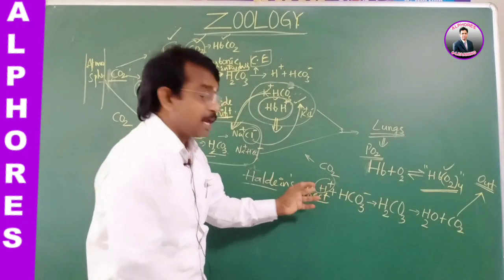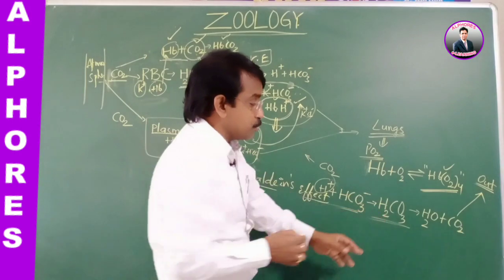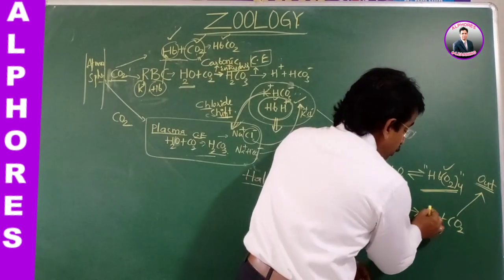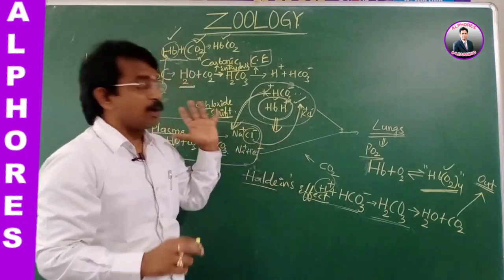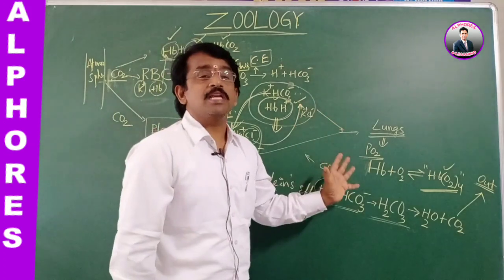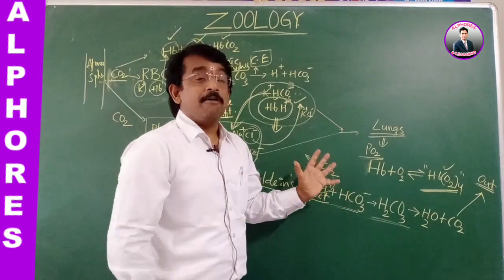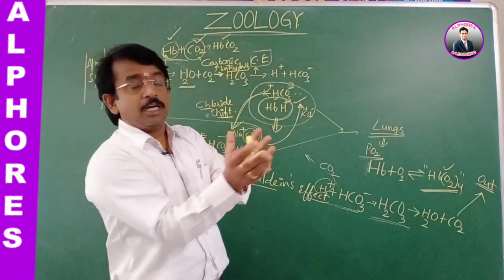This hydrogen ion combines with the bicarbonate and forms carbonic acid, H2CO3, which further breaks down into H2O and CO2. CO2 is sent out. This is how the exchange takes place through the blood, from the outside environment into the tissues and from the tissues to the outside.